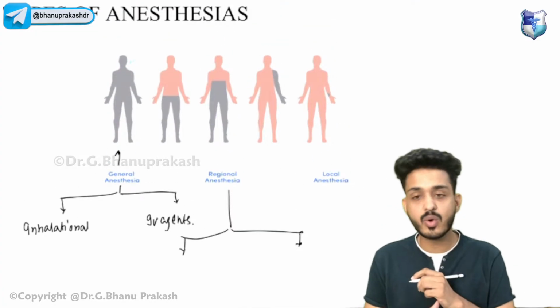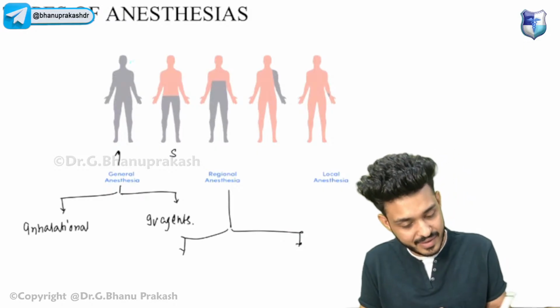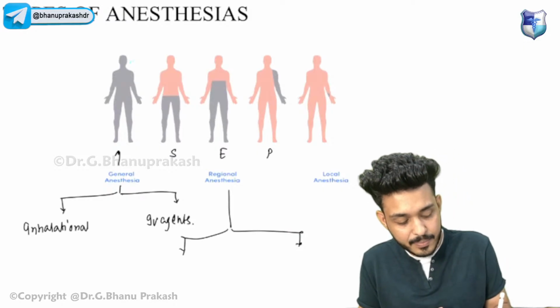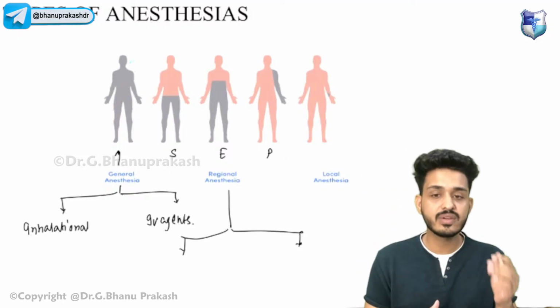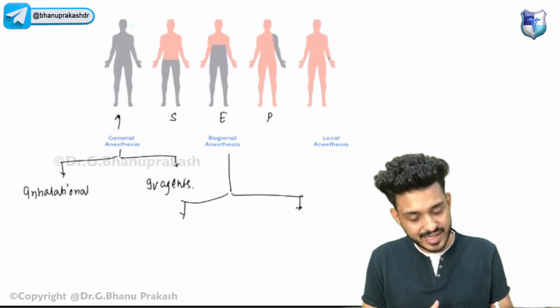General, the complete body will be anesthetized. In regional, we are having spinal, epidural, and peripheral. Okay, so how will we utilize this information?